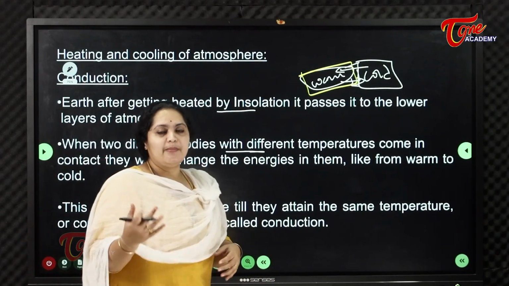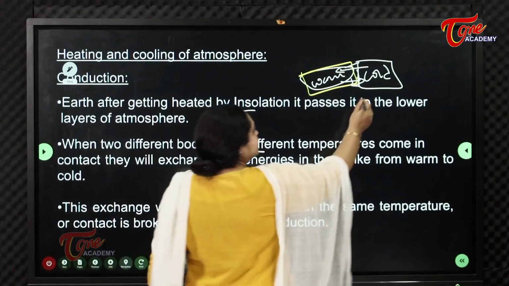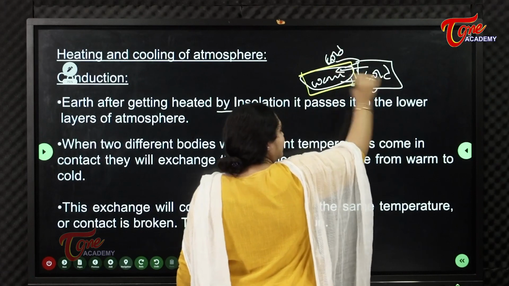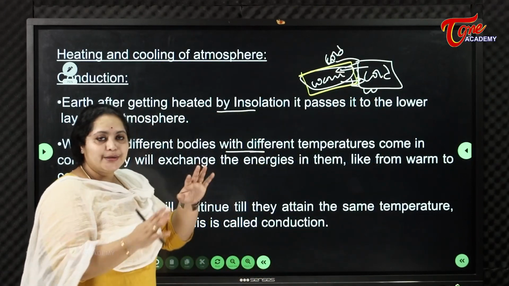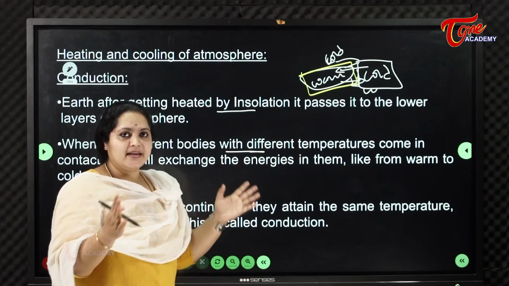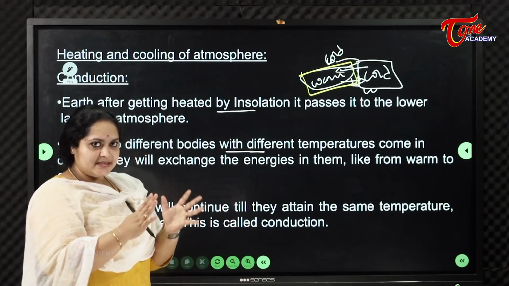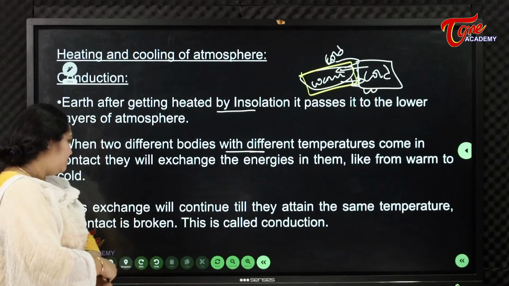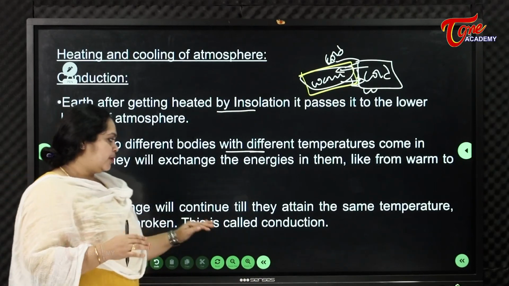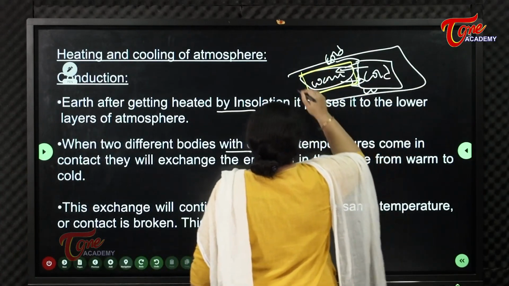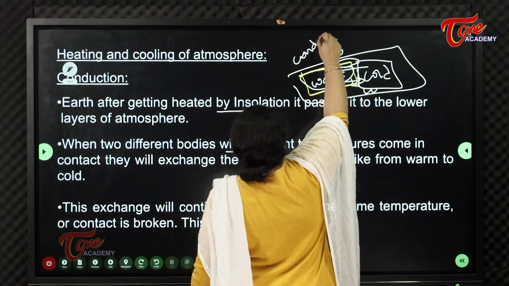In this process, either this becomes warm or this becomes cold. This exchange will continue till they attain the same temperature or the contact is broken. This process is called conduction.